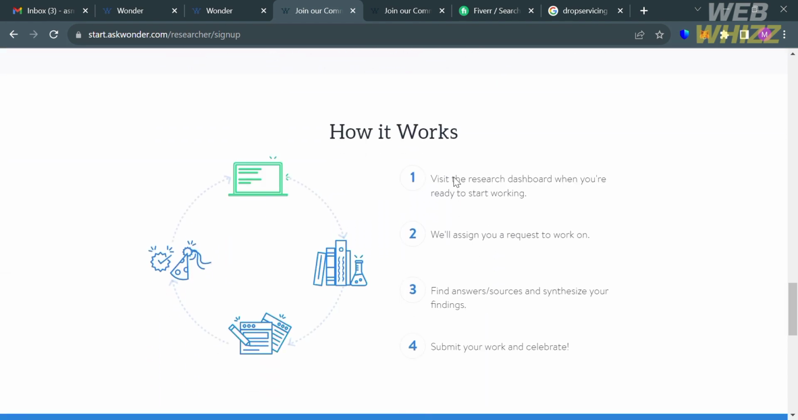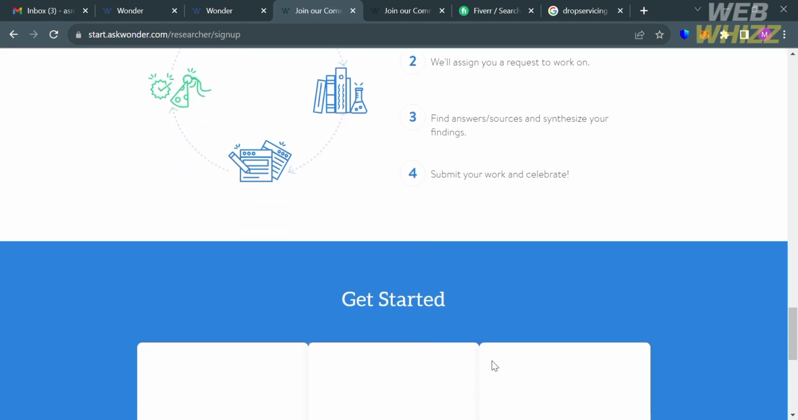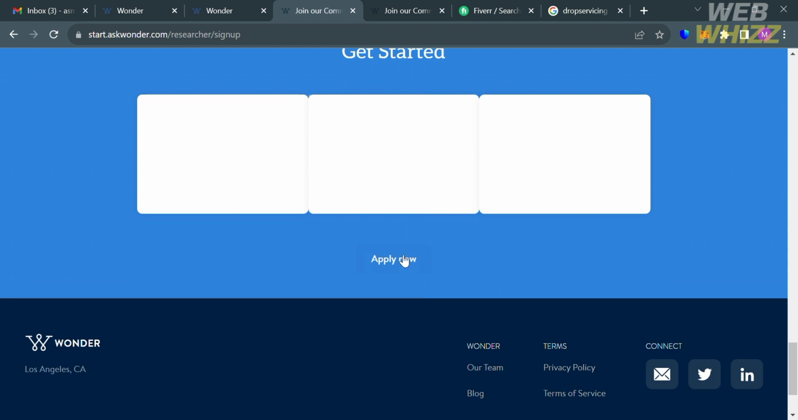And also below here, it will show you how it works. So the first step is you visit the research dashboard when you're ready to start working. After that, they will assign you a request to work on. All you need to do is find answers, sources, and synthesize your findings. After submitting your work, you will earn money from it. So that is basically how you can start earning money using AskWonder, which is to become a researcher.